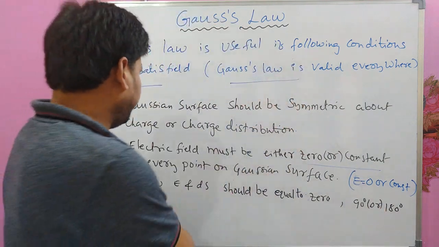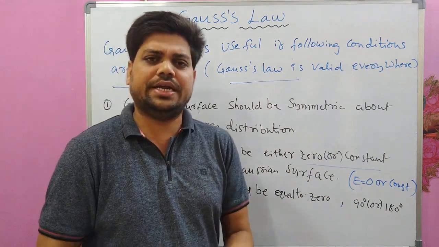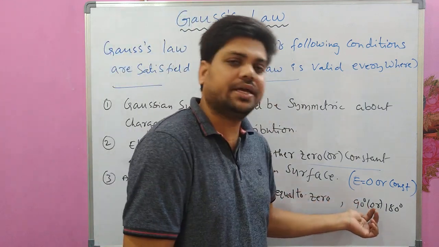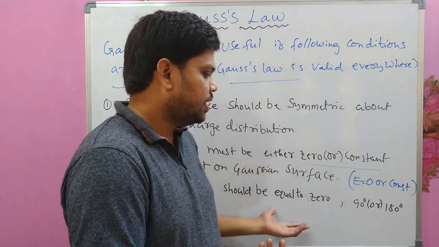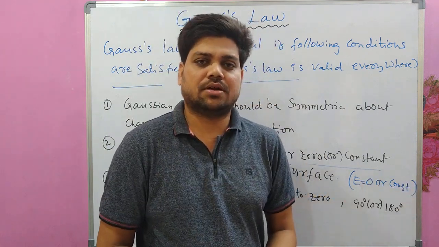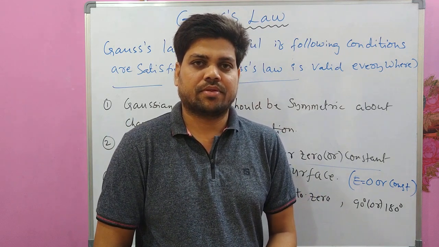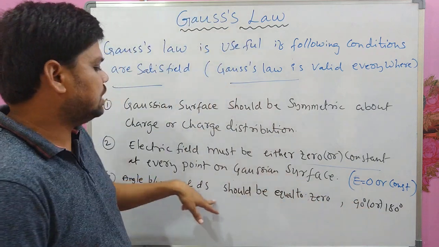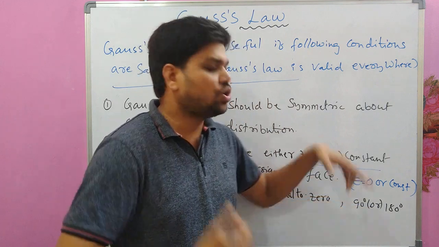See, for example, if theta is 0, E dot ds will be E ds cos 0, E ds, the equation will become simple. If theta is 90, E ds cos 90 will vanish. It's very simple. E ds cos 180, you will get minus 1. So this angle between E and ds should be equal to 0, 90 degrees or 180 degrees.